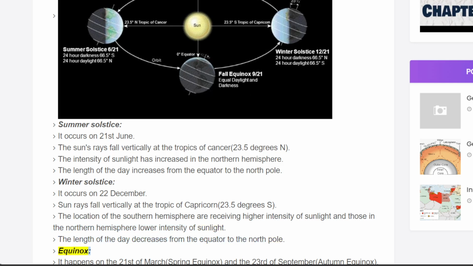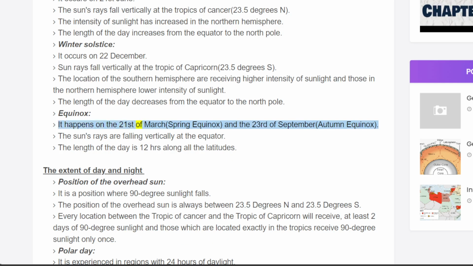Equinox. It happens on the 21st of March, spring equinox, and the 23rd of September, autumn equinox. The sun's rays are falling vertically at the equator. The length of the day is 12 hours along all the latitudes. The extent of day and night.